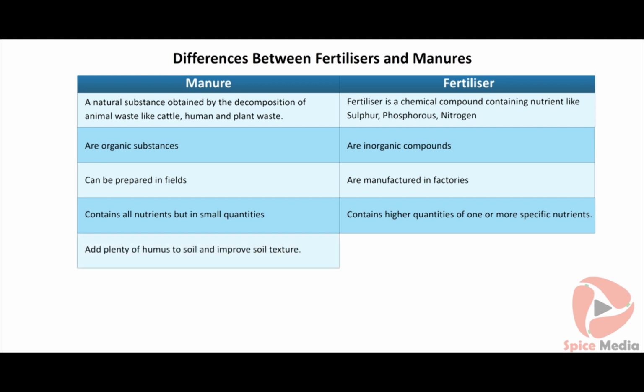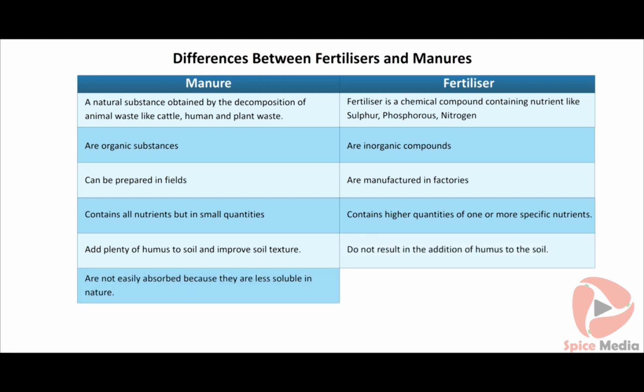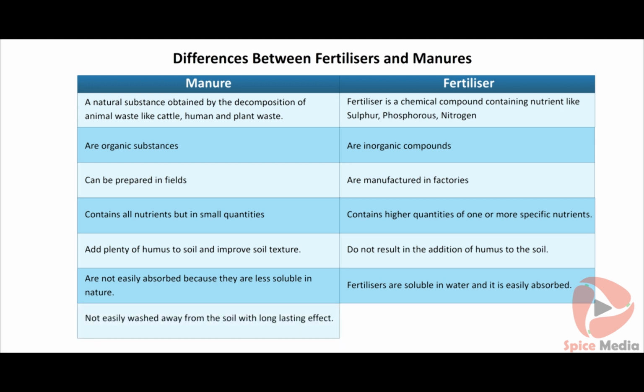Manures add plenty of humus to soil and improve the texture of the soil. Fertilizers do not result in the addition of humus to the soil. Manures are not easily absorbed because they are less soluble in nature. Fertilizers are soluble in water and are easily absorbed. Manures are less soluble, so they are not easily washed away from the soil, and hence their effect is long-lasting. Fertilizers are easily washed away by water, and hence their effect is of shorter duration and requires repeated application.